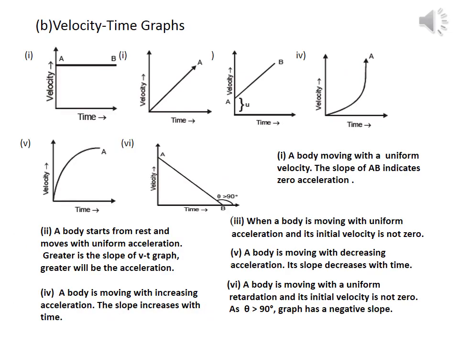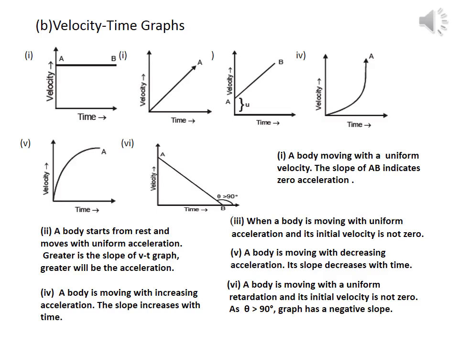B. Velocity time graphs. The first graph shows that the body is moving with a uniform velocity. The slope of AB indicates that it is with zero acceleration. The second graph shows that the body starts from rest and moves with uniform acceleration. The greater the slope of the velocity time graph, the greater will be the acceleration. The third graph shows that the body is moving with uniform acceleration and its initial velocity v naught is not equal